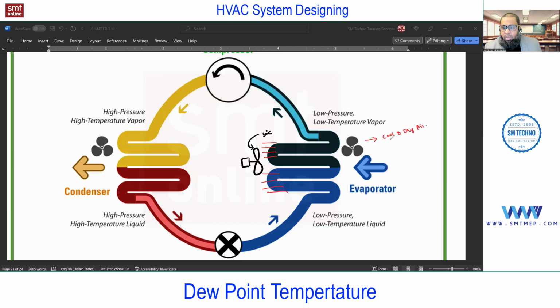This is important. Cool air, you can understand, is because of the exchange of heat: extraction of the room air heat by the refrigerant. We already learned this process. And why dry air? Remember, the refrigerant temperature is so low, less than the dew point temperature. And whenever the temperature is less than or equal to the dew point temperature, condensation starts. The refrigerant is at low temperature and low pressure. In refrigeration or air conditioning, we can expect latent cooling, and latent cooling means the temperature should be less than the dew point temperature.